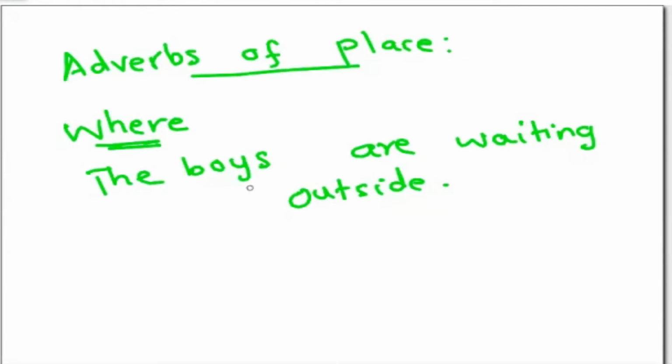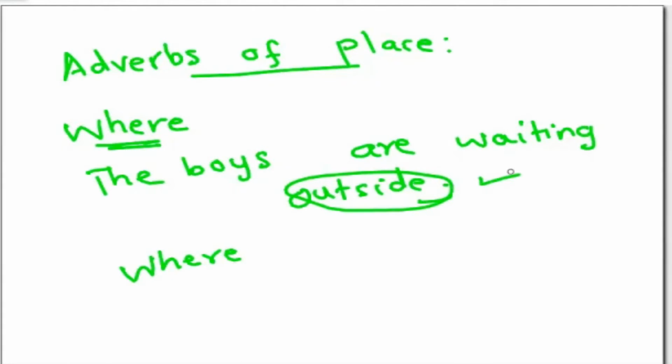So where are the boys waiting? The boys are waiting outside. You answered the place, adverb of place. When you answer the question where, then you find the adverb of place in the sentence. So the boys are waiting outside. Outside is the adverb of place. This is the second thing.